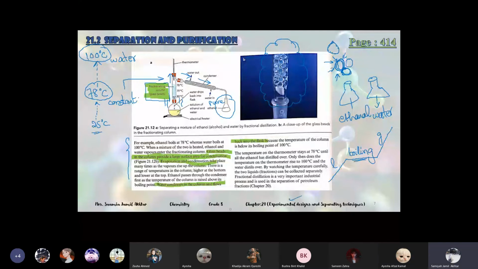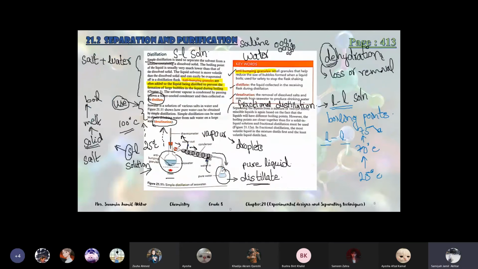Fractional distillation is a very important industrial process and is used in the separation of petroleum, the crude oil one which you did in grade 7. Simple distillation is used for desalination, and fractional distillation is used for the separation of crude oil into different useful oils, such as petrol, gasoline, kerosene, and all that. So this is their use. Fractional distillation and simple distillation are done.